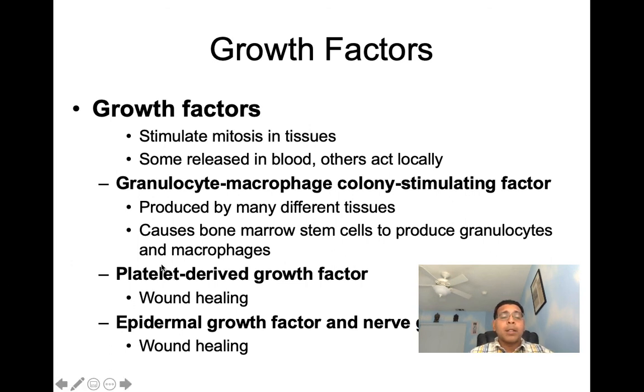Growth factors stimulate mitosis in tissues. Some are released in blood, while others act locally. The first one I'd like you to know about is granulocyte macrophage colony stimulating factor. It's produced by many different tissues, and it causes bone marrow stem cells to produce granulocytes and macrophages. Next, you have platelet-derived growth factor, which is involved with wound healing. And then last, we have epidermal growth factor and nerve growth factor, which are also involved with wound healing.